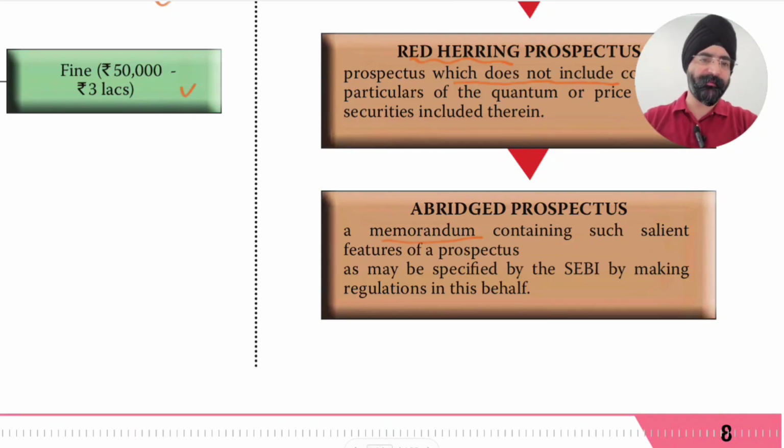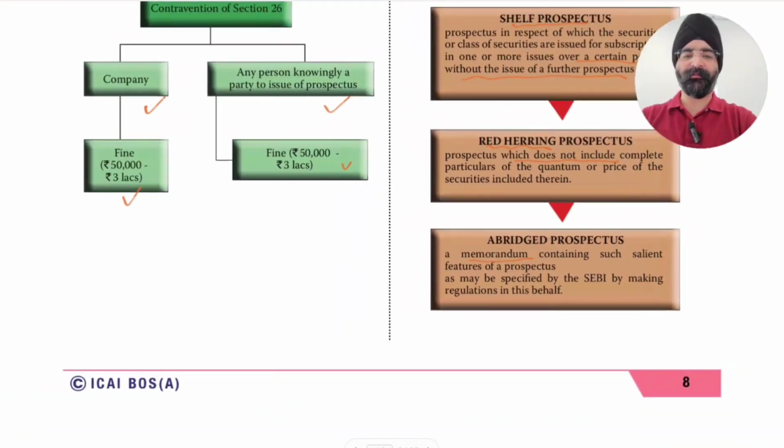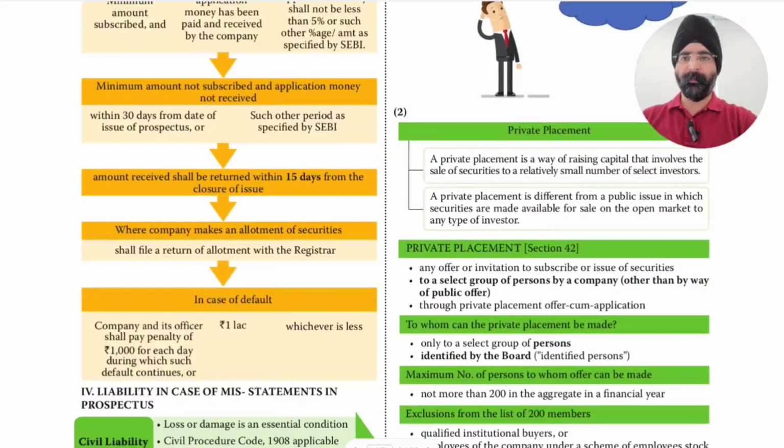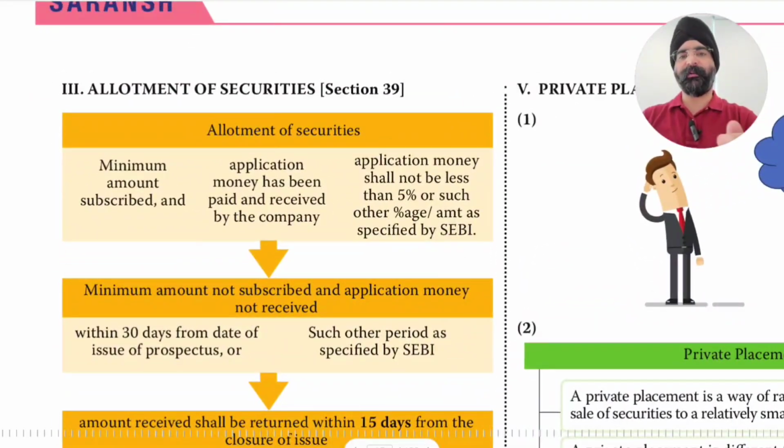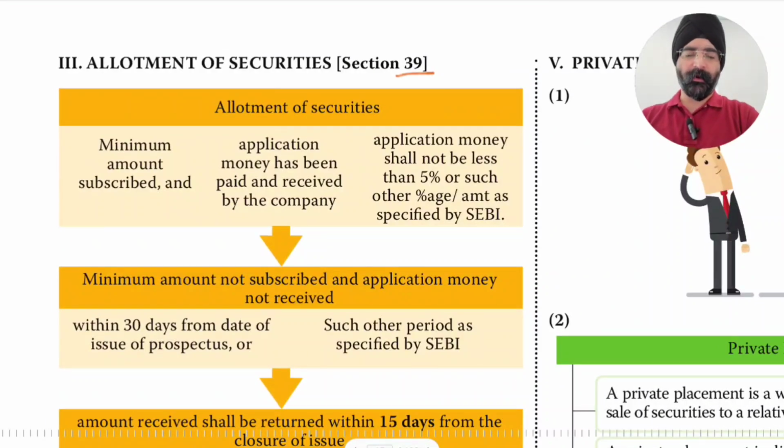Okay, so it is a memorandum containing such salient features of the prospectus as may be specified by SEBI by making regulations in this behalf. So, an abridged prospectus can be issued, and a link to the complete prospectus can also be provided in the abridged prospectus. Next, we move to allotment of securities, section 39.